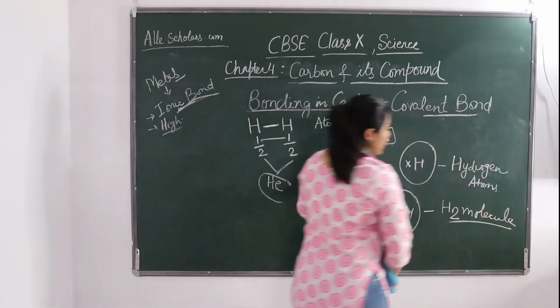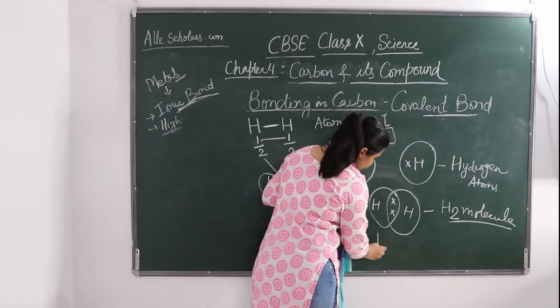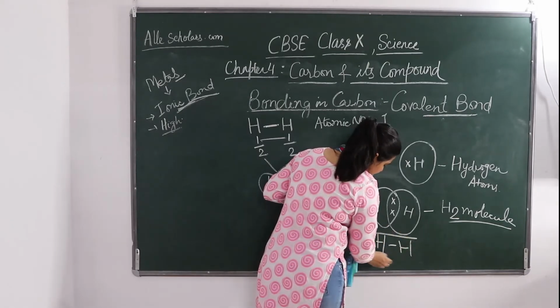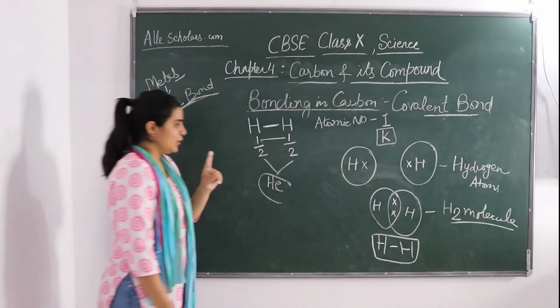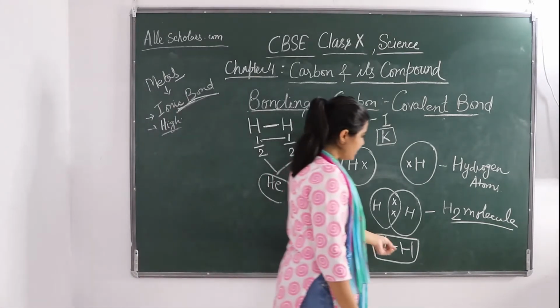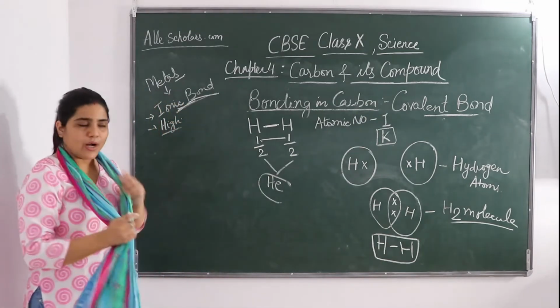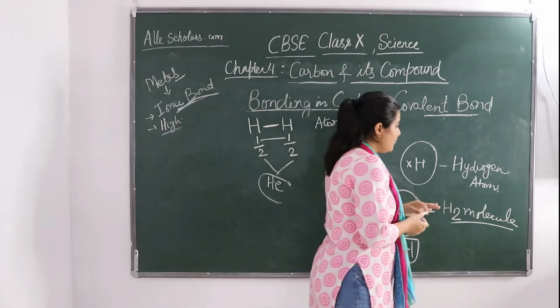Okay, this is an H2 molecule and the bond is formed, one covalent bond between both. How many covalent bonds are there between the H atoms? One covalent bond is there. H has a single bond between the two hydrogen atoms. Okay, so this was all for this.